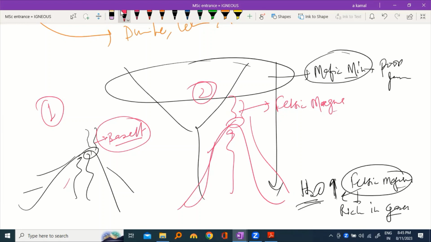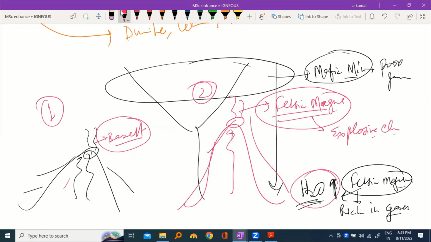Second. Felsic magma has a very explosive character. Yes, ठीक है. क्योंकि these water vapors are coming out from this vent of the volcano at a very high pressure ना, वेपर क्या करता है, प्रेशर क्रिएट करता है ना. तो suddenly जब वेपर रिलीज होगा तो it will be a very explosive kind of event.